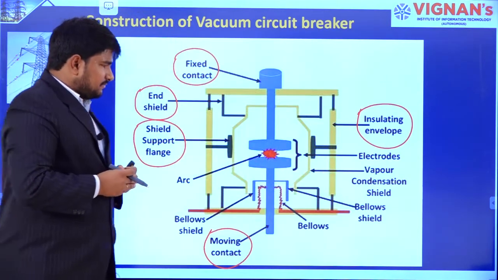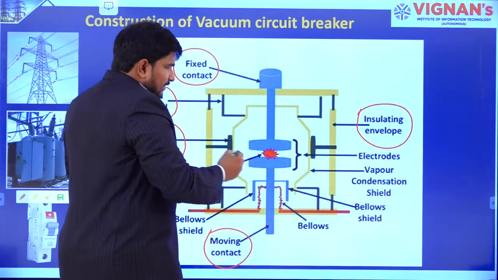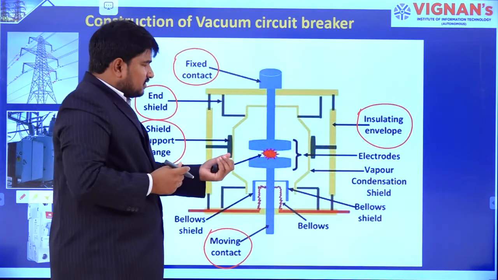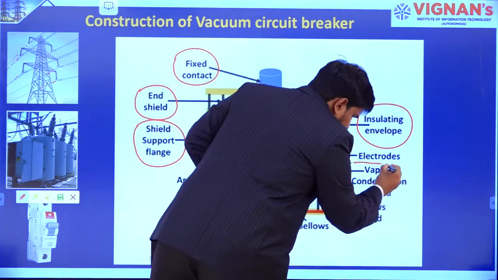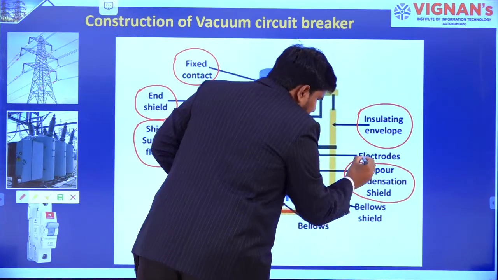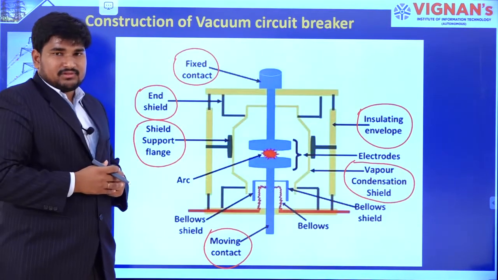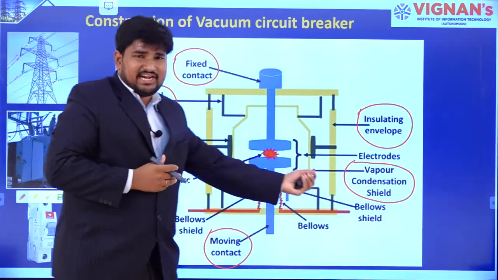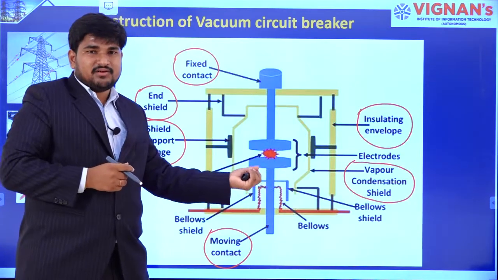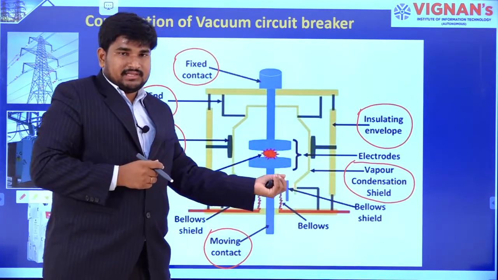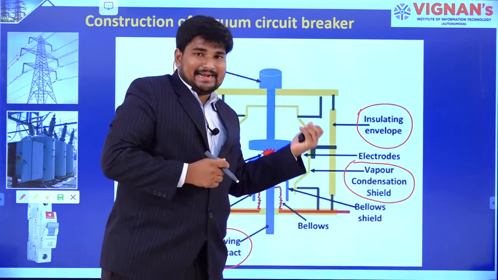The next one is a special construction we have used here, that is the vapor condensation shield. This shield will condense the vapor in the vacuum.